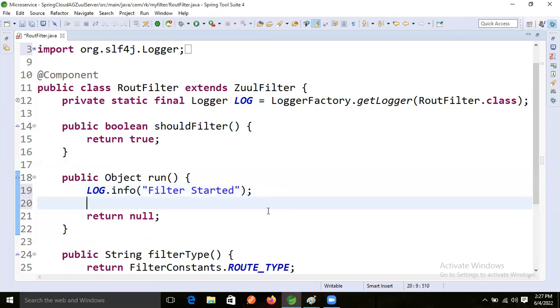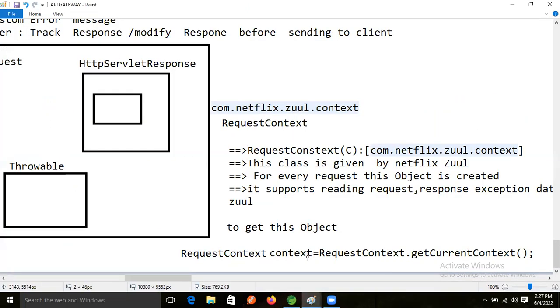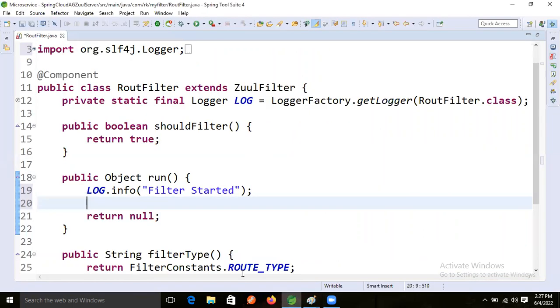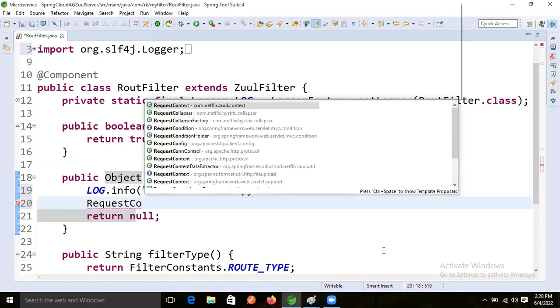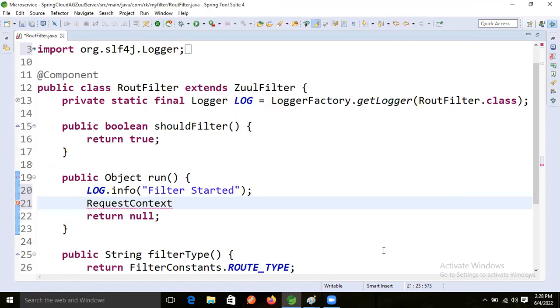Then what will we do now? Later, okay. After that, how are we reading the context object? Request dot get current object, right? Request context dot get current object.